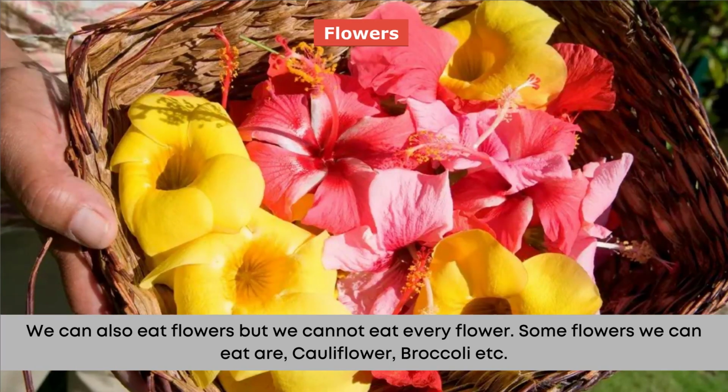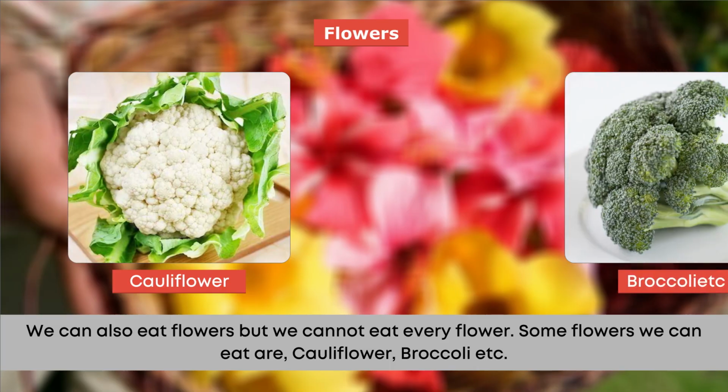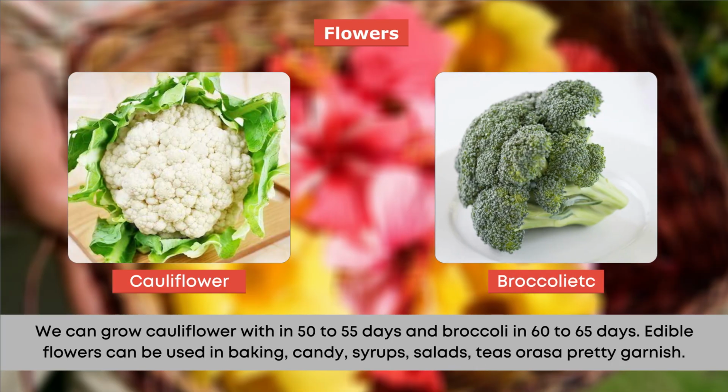Flowers. We can also eat flowers, but we cannot eat every flower. Some flowers we can eat are cauliflower, broccoli, etc. We can grow cauliflower within 50 to 55 days and broccoli in 60 to 65 days. Edible flowers can be used in baking, candy, syrups, salads, teas, or as a pretty garnish.